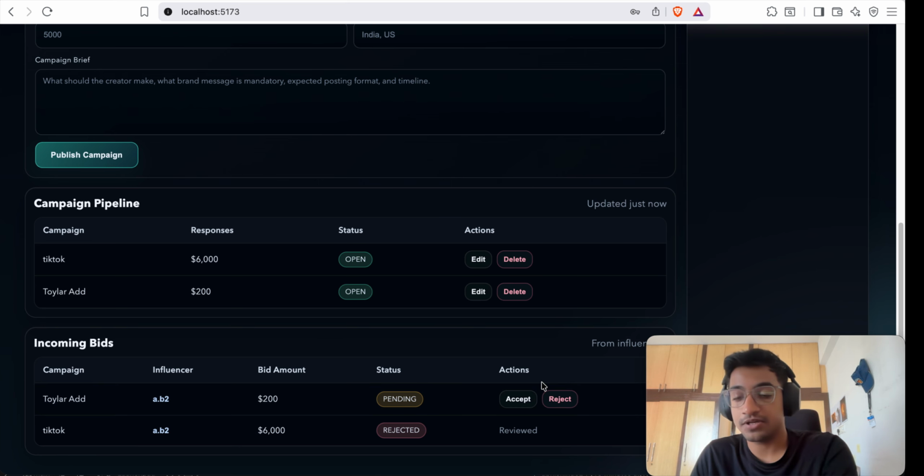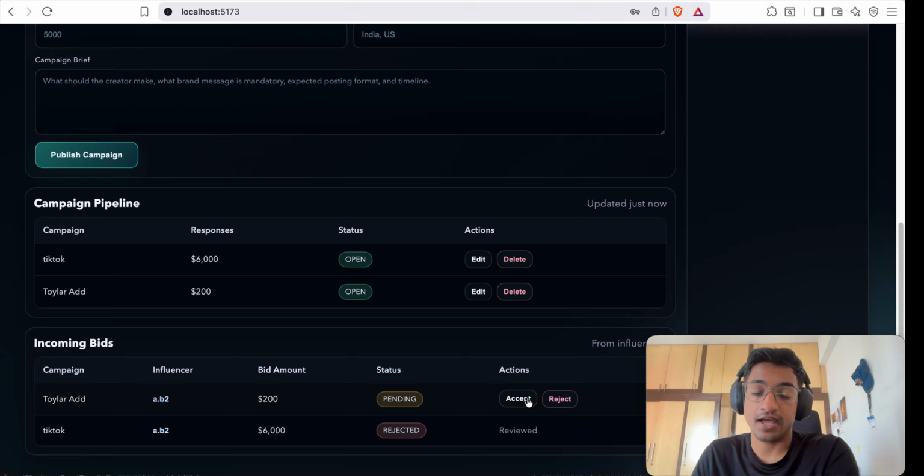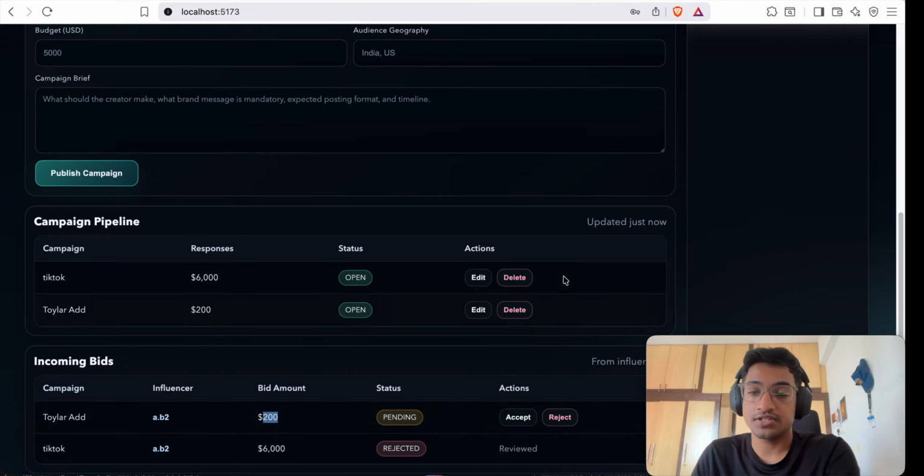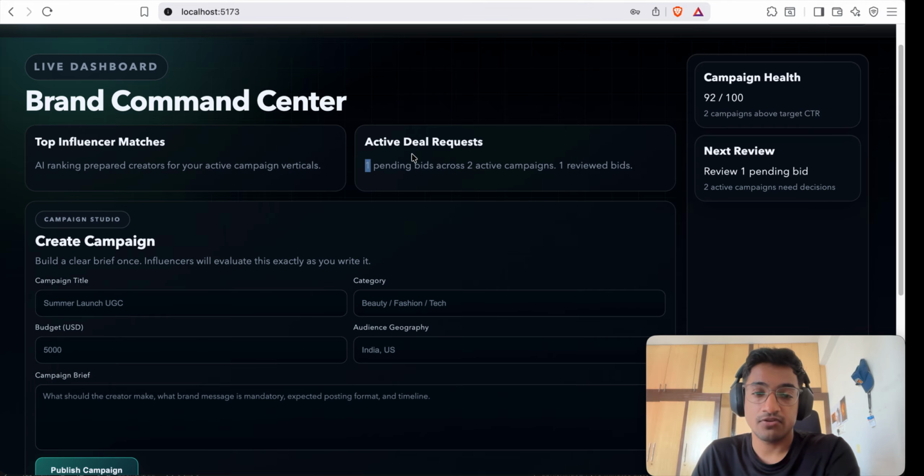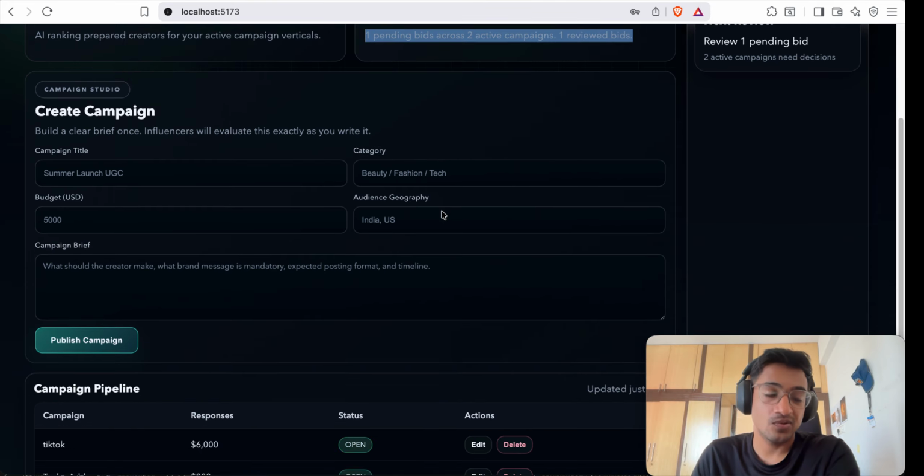Yeah. And this is the campaign pipeline, and these are the incoming bids. So a particular influencer has added a bid for $200, and you can accept it or reject it. Here we can see the total number of pendings, campaigns, and overview.